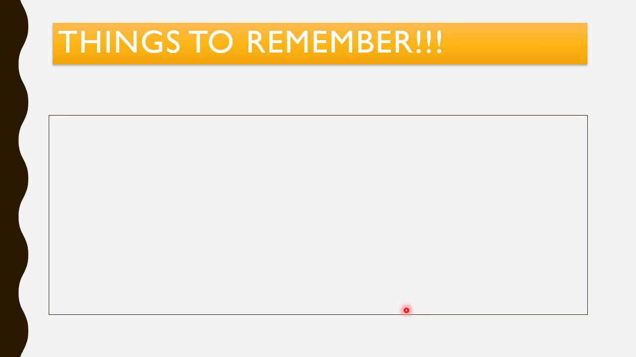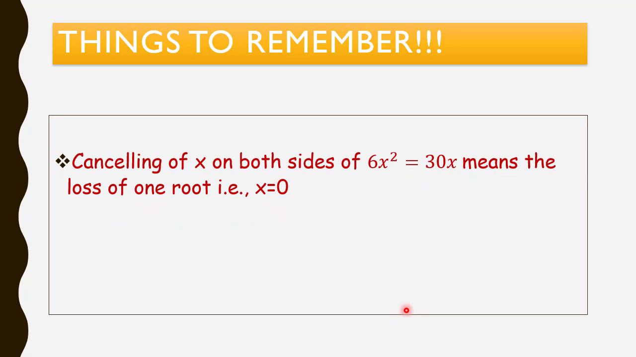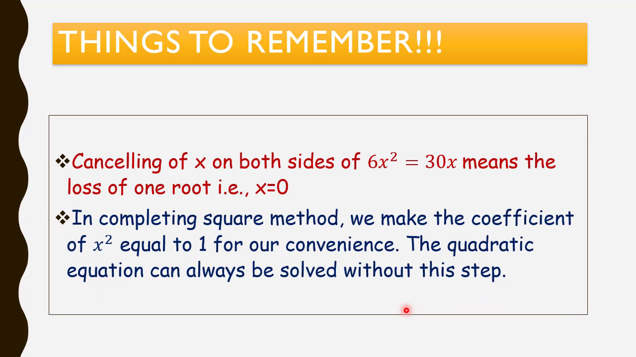While solving quadratic equations, you have to remember two things. In the factorization method, cancelling x on both sides, for example, if the equation is 6x squared equal to 30x, means the loss of one root, that is, x is equal to 0. So we should not cancel x. And in the completing square method, we make the coefficient of x square equal to 1 for our convenience. The quadratic equation can always be solved without this step.